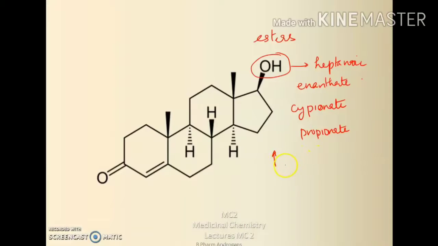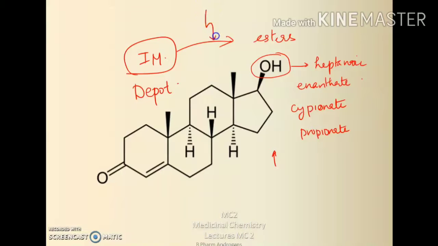So this esterification of the 17 beta hydroxyl group with carboxylic acids decreases the polarity of the molecule, thereby making it more soluble in the lipid vehicles. These testosterone esters can be used for intramuscular injections and they can be used as depot preparation, where they are slowly released. The testosterone is slowly released by the action of esterase enzyme. Longer the carbon chain in the ester, more lipid soluble and therefore more longer acting.